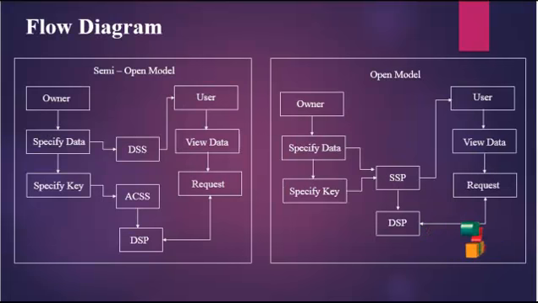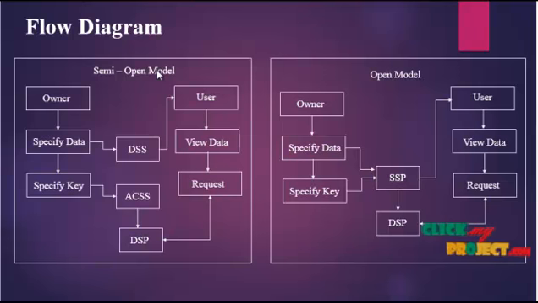Then comes the flow diagram of our process. So here the diagram shows our process diagrammatically. This flow diagram shows there are two models in our process: one is the semi-open model and another one is the open model. There is a slight difference between them. More intermediates and adversaries are in the semi-open model and fewer adversaries are in the open model.